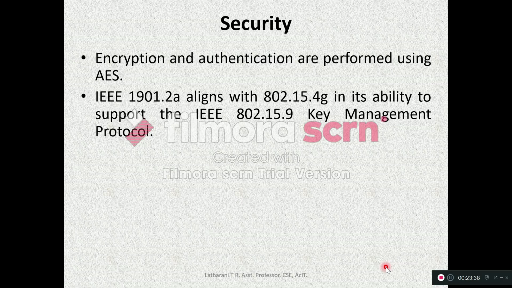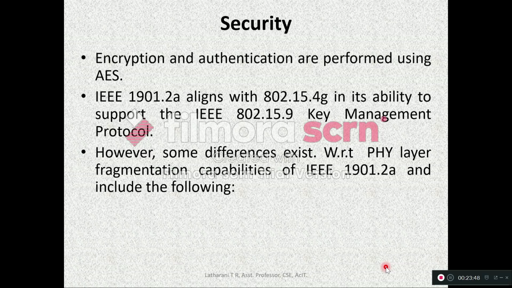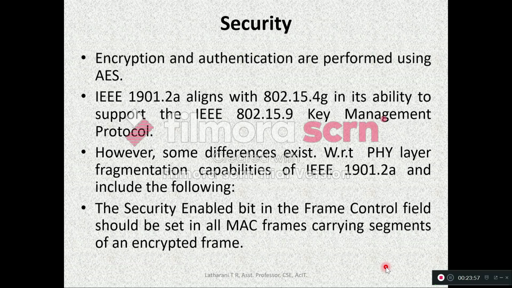So it is using a 15.9 key management protocol with 802.15.4G in 2A. However, some differences exist with respect to physical layer fragmentation capabilities, which include the security enabled bit in frame control field should be set in all MAC frames carrying segments of an encrypted frame.